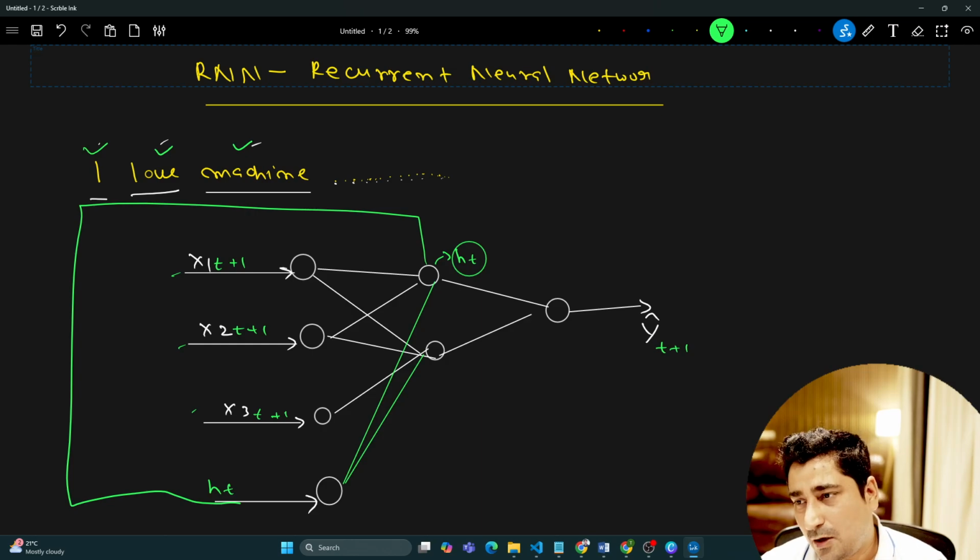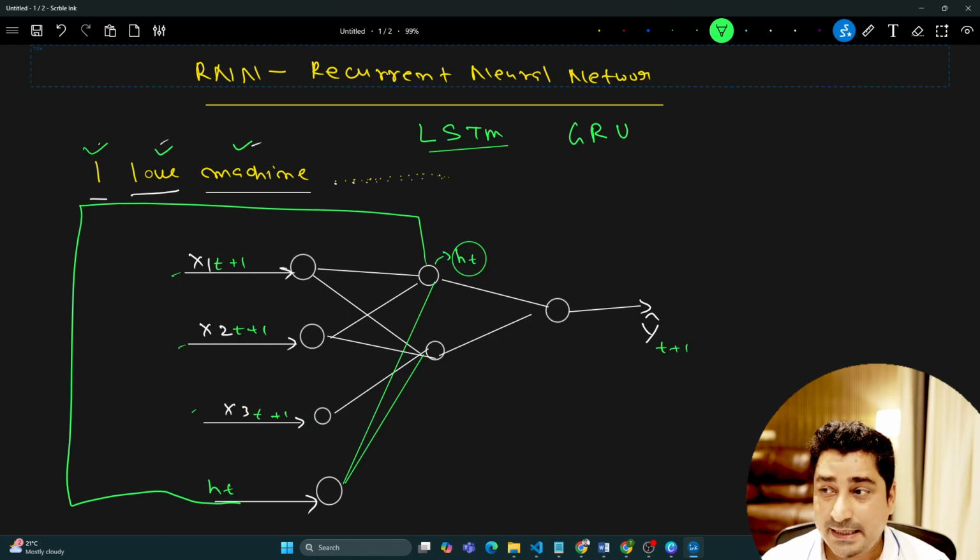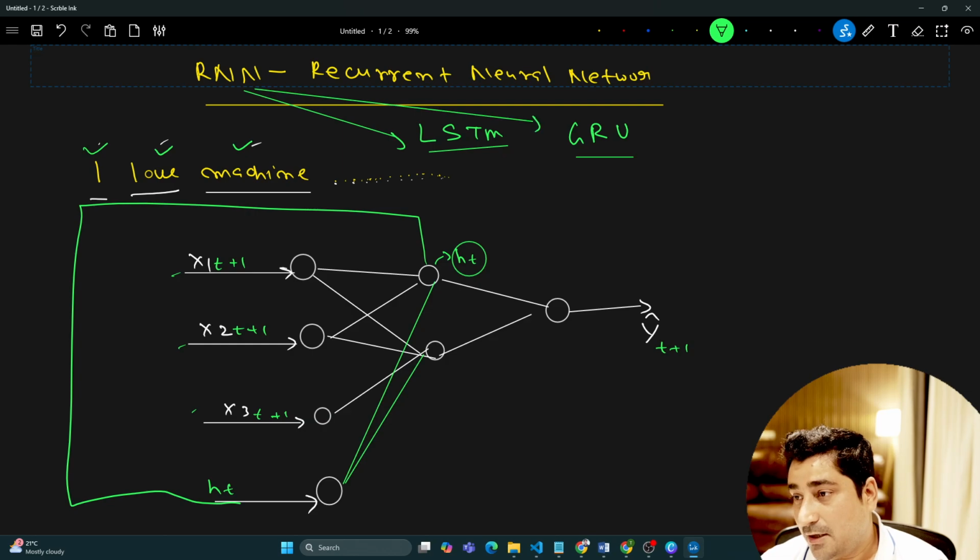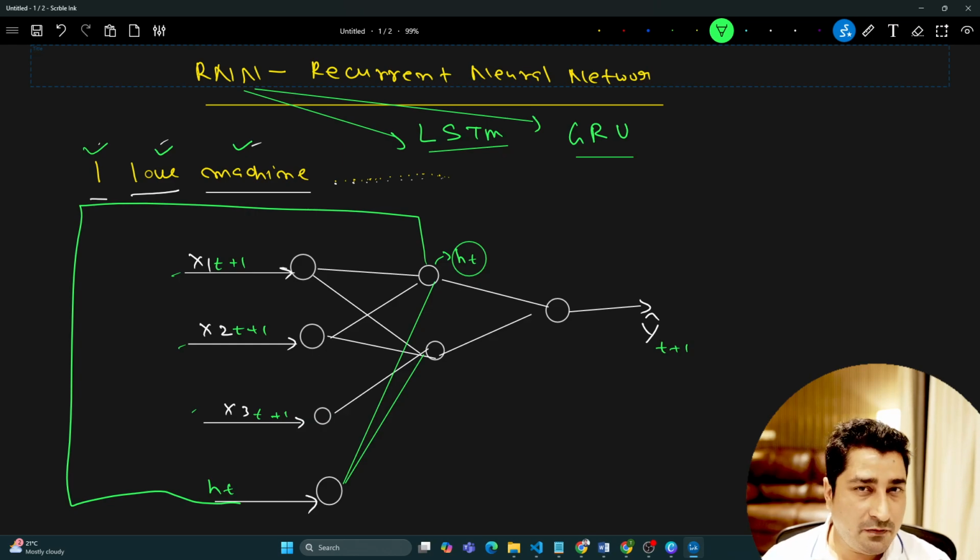And to solve that problem, people introduced a network called LSTM, long short-term memory, and another network called GRU, gated recurrent unit, basically. So this was another variant of an RNN, which I'm going to discuss in your upcoming lecture. But as of now, I believe understanding about a recurrent neural network is pretty much clear to all of us. In my next section, let's talk about LSTM and the gated recurrent unit network separately in a separate lecture.